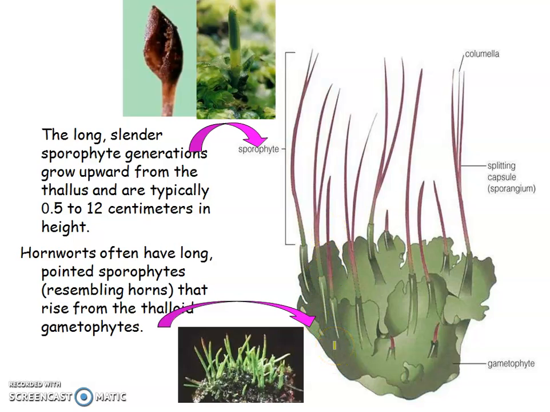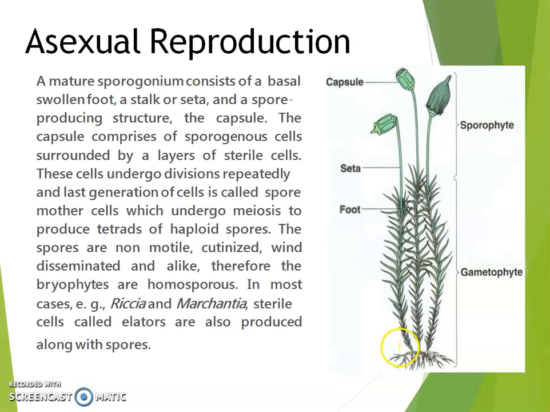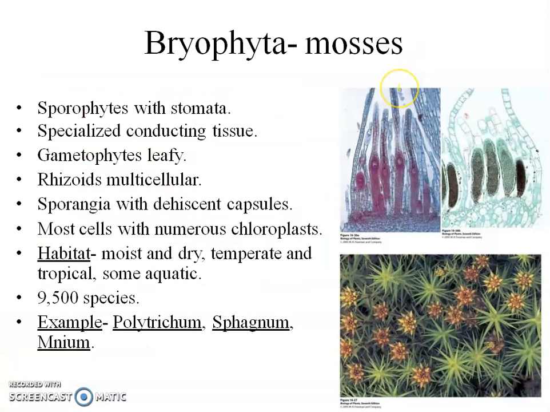Then coming to mosses. Sporophytes with stomata, specialized conducting teeth. They have sporophytes, they have also stomata. Their gametophytes are leafy. Rhizoids are multicellular. Sporangia with dehiscent capsules. So their sporangia contain capsules, and as you have seen here, this is a capsule. Okay, here is a capsule. So sporangia contain a capsule, and examples are Polytrichum and Sphagnum.